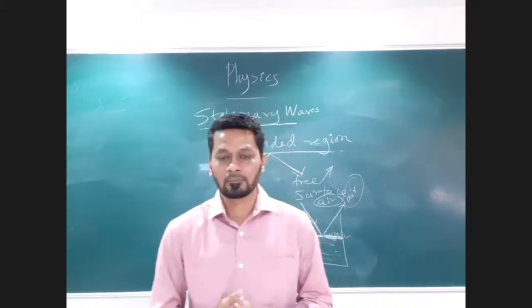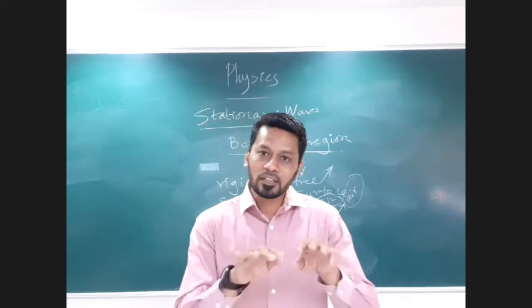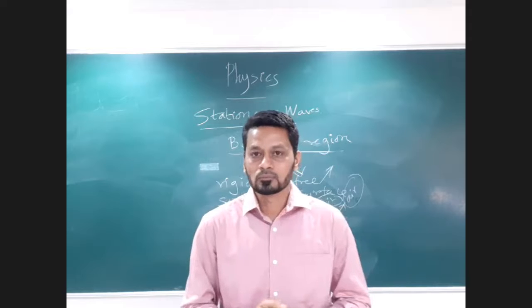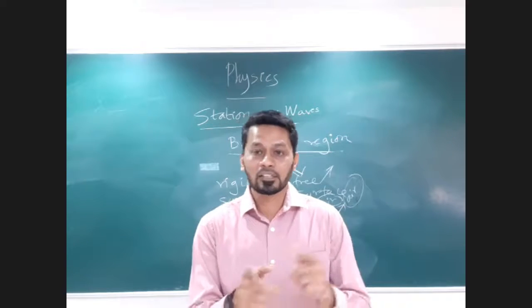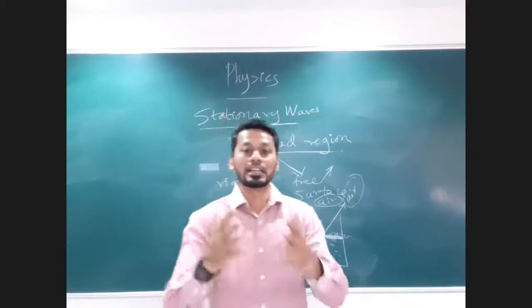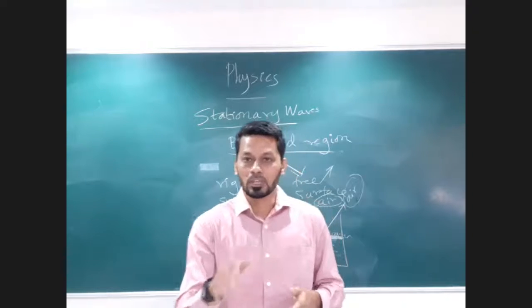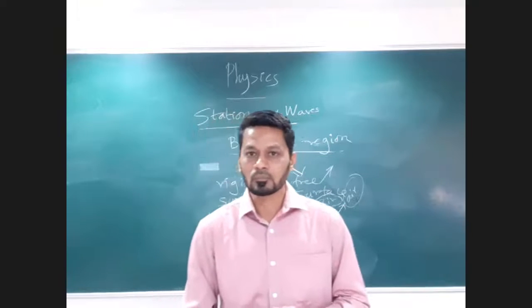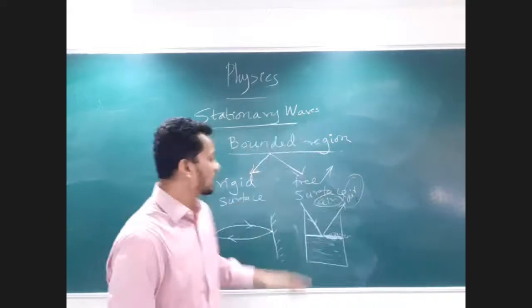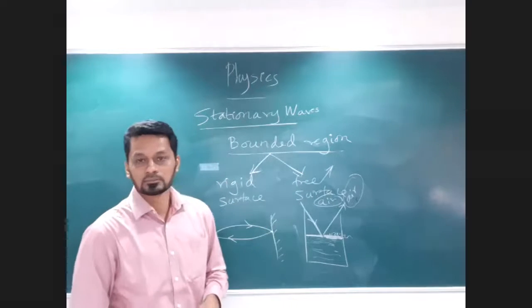But if I keep them open, the reflected wave, or the incident wave, may travel in the air. In this case, we have a free surface over here.